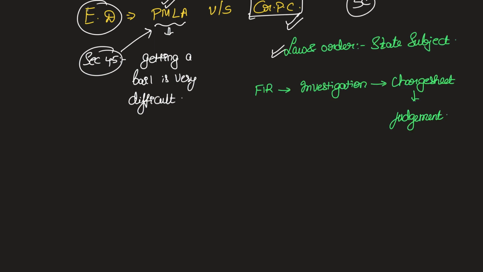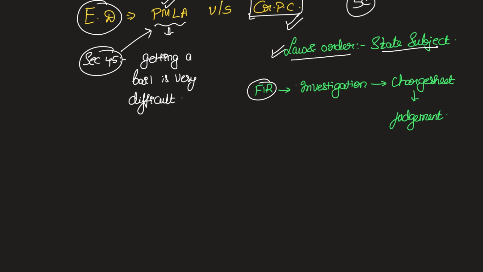The fundamental issue here is that, according to the 7th Schedule of our Constitution, law and order is a state subject. That means the police should be the one to start the investigation procedure in the criminal justice system. So let's say, for example, if there is a complaint, then based on that complaint, the police would first register an FIR, or First Information Report.